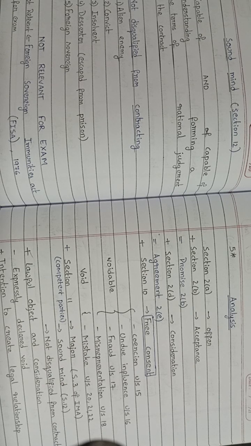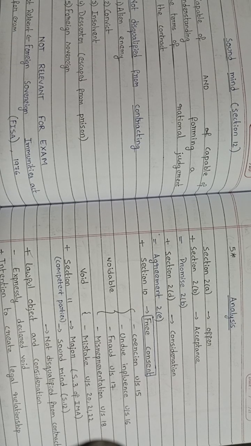Agreement must be absolute and unconditional. If offerer puts any condition, then it is not an agreement. Understood? What we have discussed? Agreement equal to offer plus acceptance, and there are three main conditions in agreement. Agreement must contain two parties. It must be absolute, it must be unconditional.